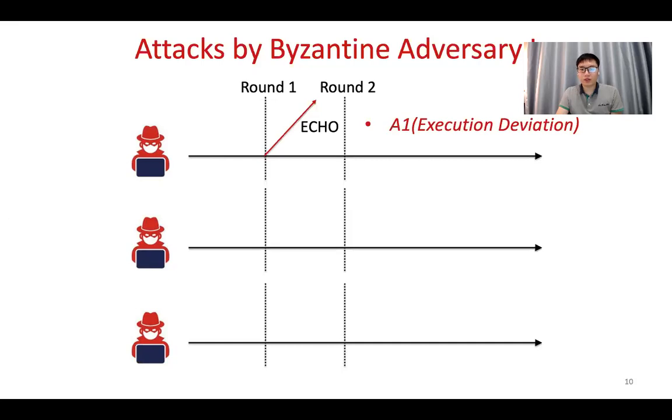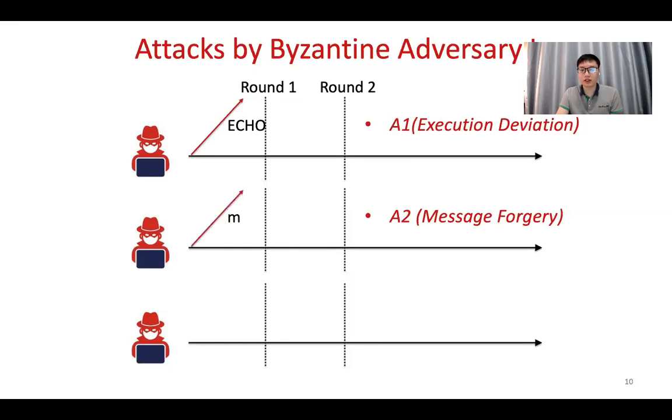She is assumed to send the echo message in the second round. However, she sends the echo message in the first round, which can confuse the other honest nodes, and the other honest nodes may reach agreement on a wrong message. And the adversary can also perform message forgery.